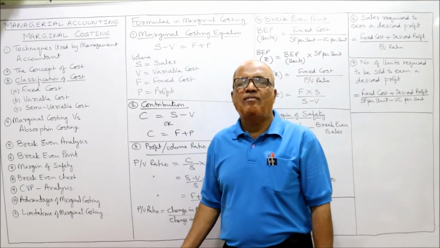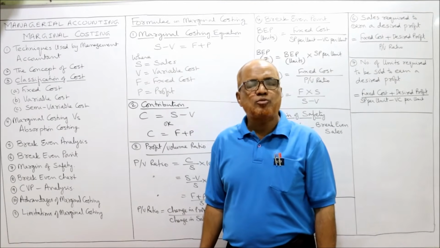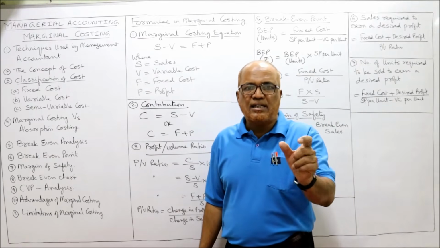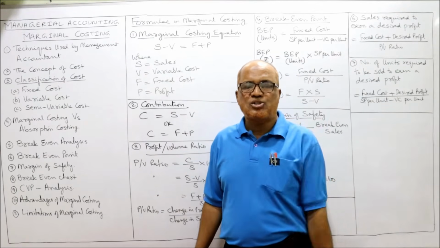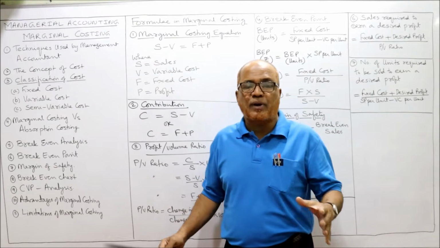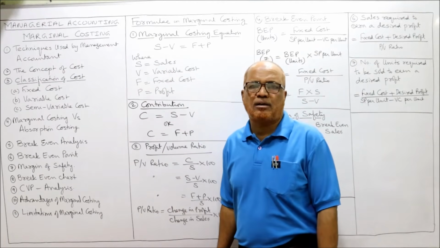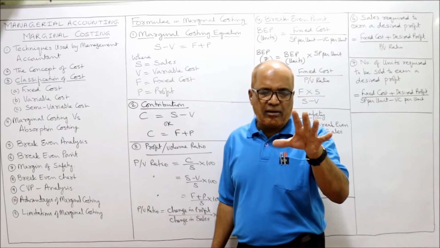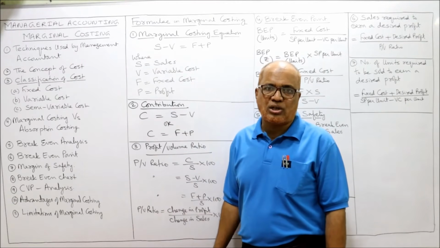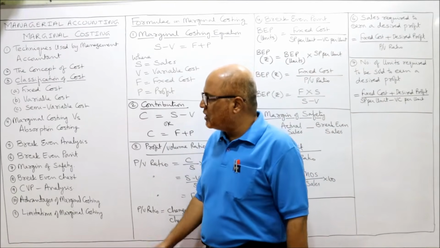Marginal costing is very, very helpful for decision making purpose. Management has to take a number of decisions like fixing the selling price, ascertaining the profit, make or buy decision, continue or shut down the plant, different types of product mix. So many different types of managerial decisions are there. For taking those managerial decisions, we apply marginal costing. This chapter itself is called marginal costing.